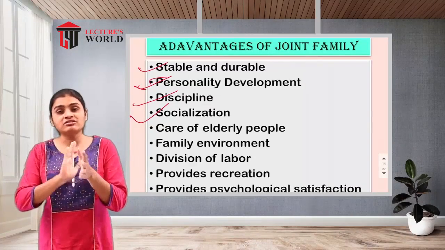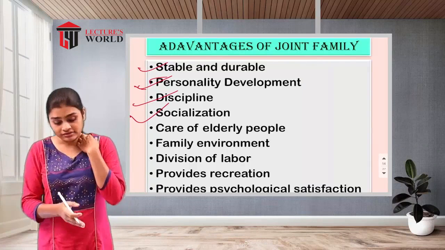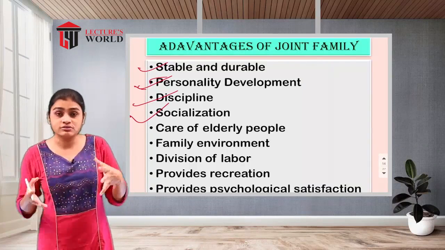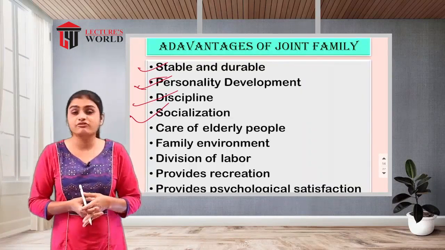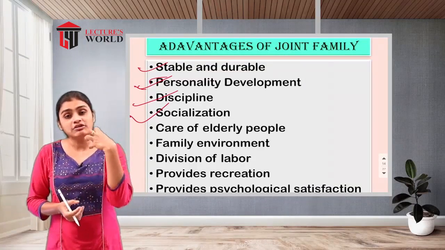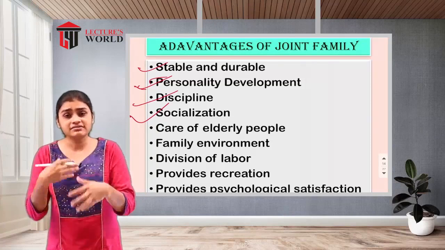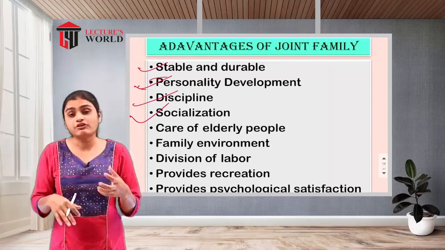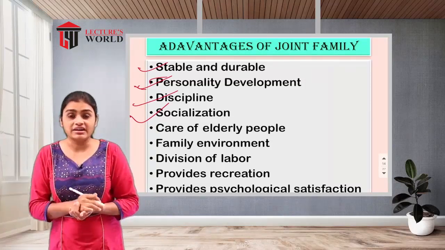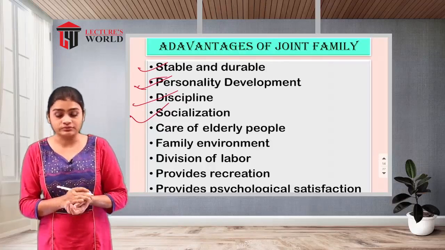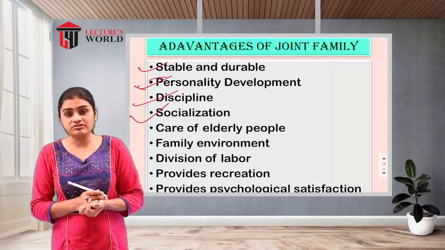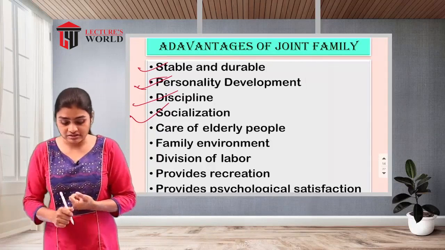So the interactions will be high, and the children raised in this type of joint family are going to get more chances for interaction, and this is how it will be easy for them to get involved in society. So socialization will also be easy in this type of family.